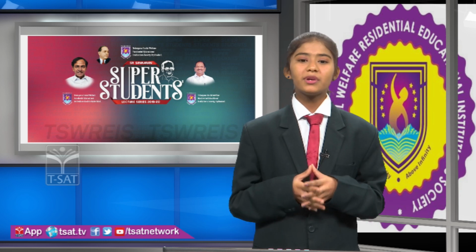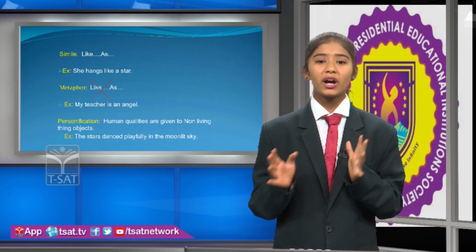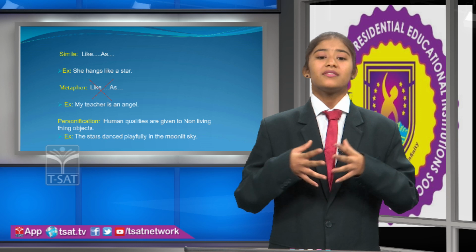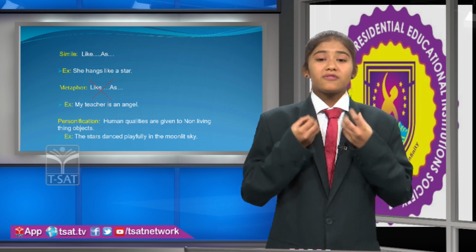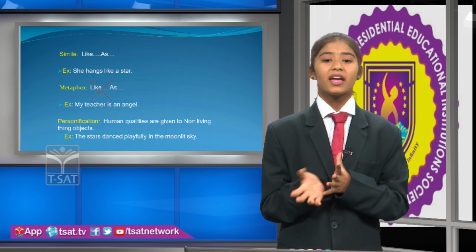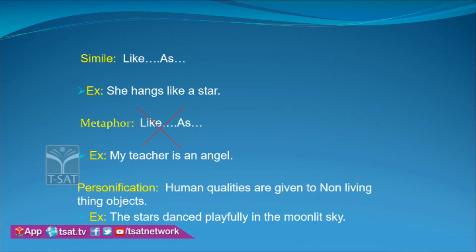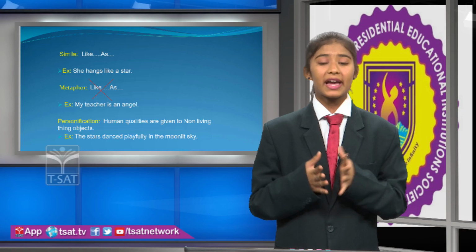Simile. Simile means a figure of speech which compares two qualities of similar objects or things, using the word like or as. Similes in the poem: she sways like a flower, we bear her along, she hangs like a star. And metaphor. Metaphor means a comparison of two unlike things to describe. For example, my teacher is an angel. Comparison of teacher and the angel to show her kindness.